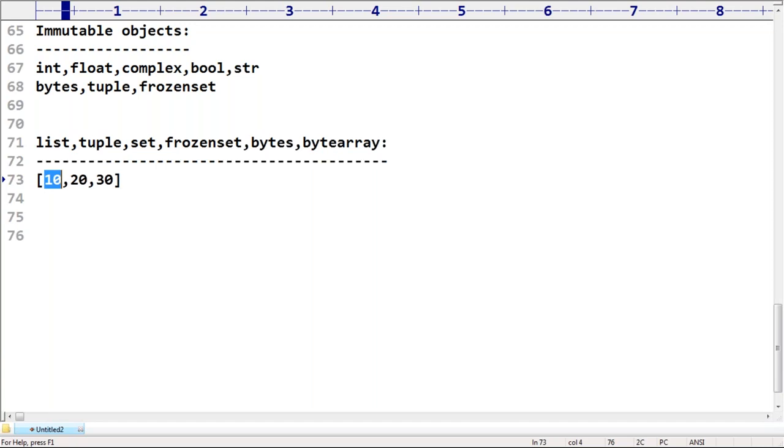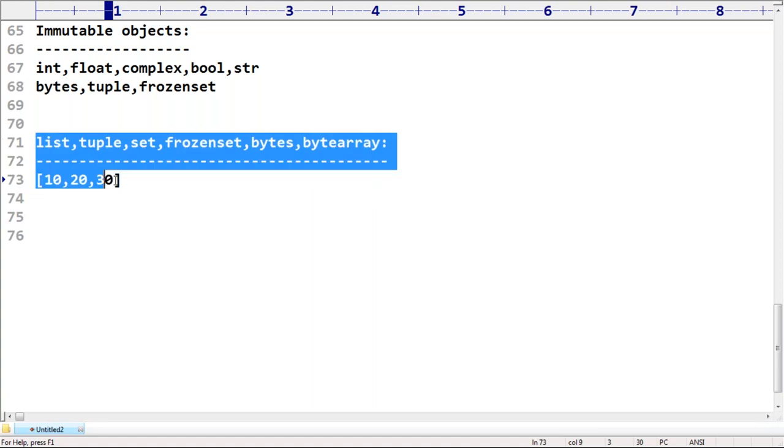There is no link between first object and second object. Are you seeing right? First object and second object both are different. Are you getting? No link at all, no relation at all. So if you want to represent a group of individual objects, then happily we can talk about it like this.